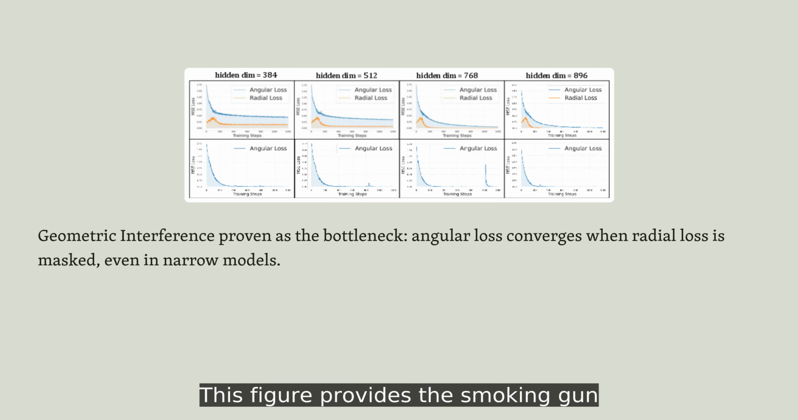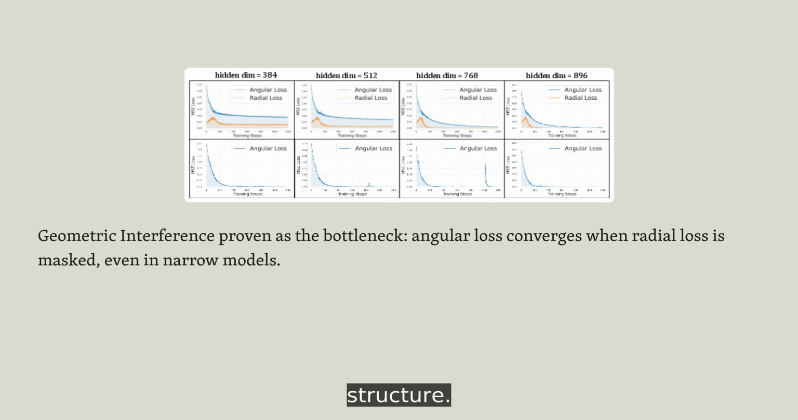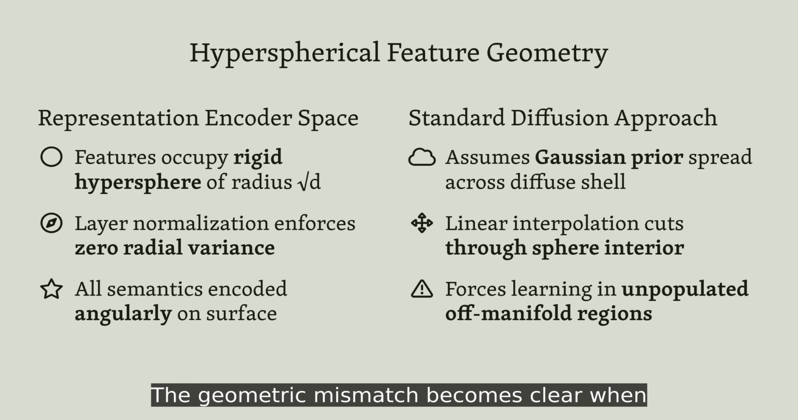This figure provides the smoking gun evidence. When the authors trained models of varying widths using standard Euclidean objectives, narrow models collapsed and semantic learning stalled. But when they masked out the radial component and optimized only the angular loss, even models with fewer dimensions than the data converged perfectly. This decisive experiment proves the bottleneck isn't capacity, it's the geometric conflict between Euclidean objectives and hyperspherical structure. The geometric mismatch becomes clear when we compare these spaces.